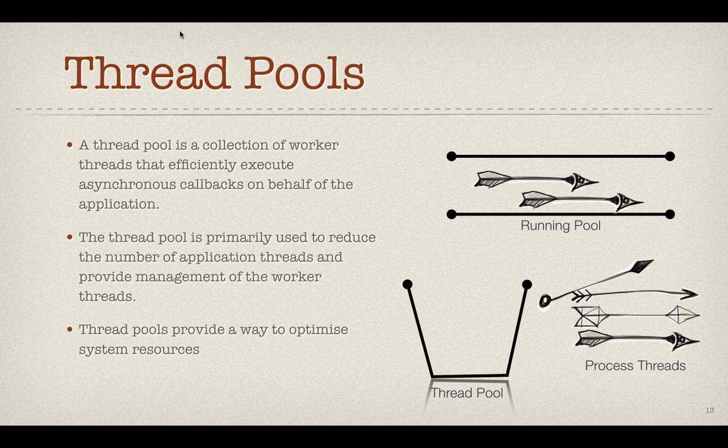Thread pools are also something like that. A thread pool is like a waiting bucket. Whatever process threads are there, the thread pool is something that manages how many threads can run at a time. Depending upon the setting we set, those many threads are running.